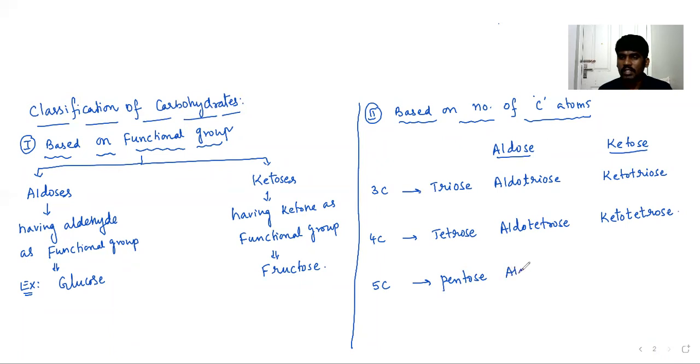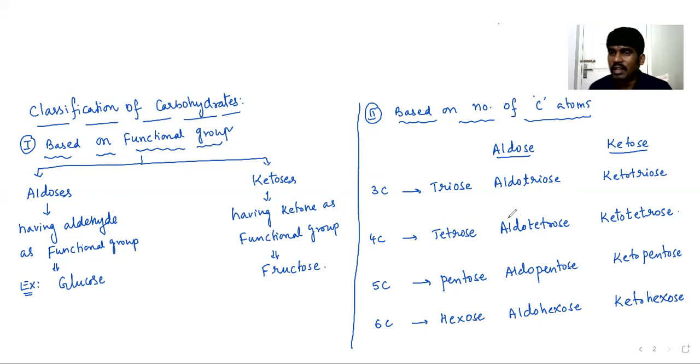It is called aldopentose, and it is called ketopentose. A 6 carbon carbohydrate is called hexose. This is aldohexose. It is ketohexose.